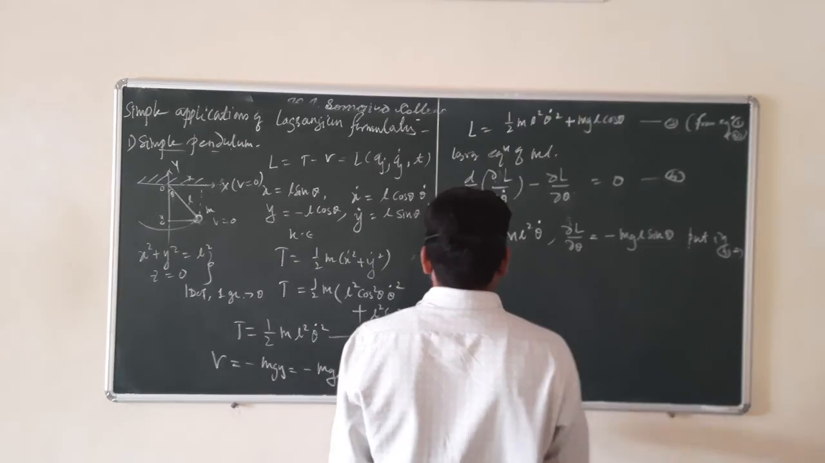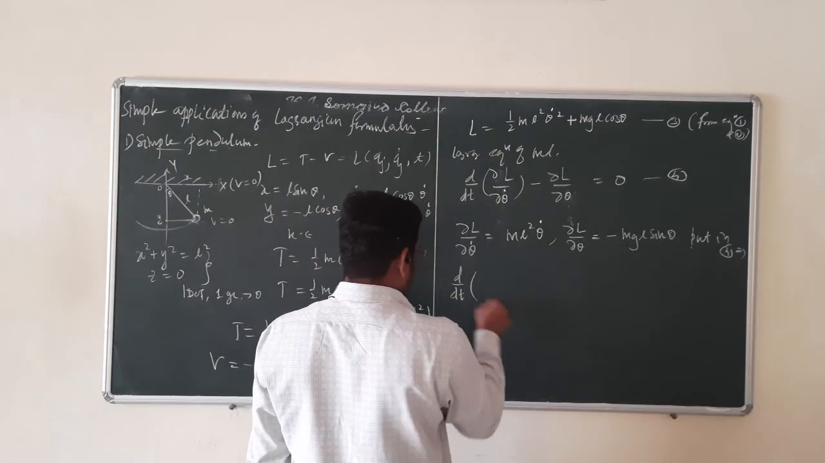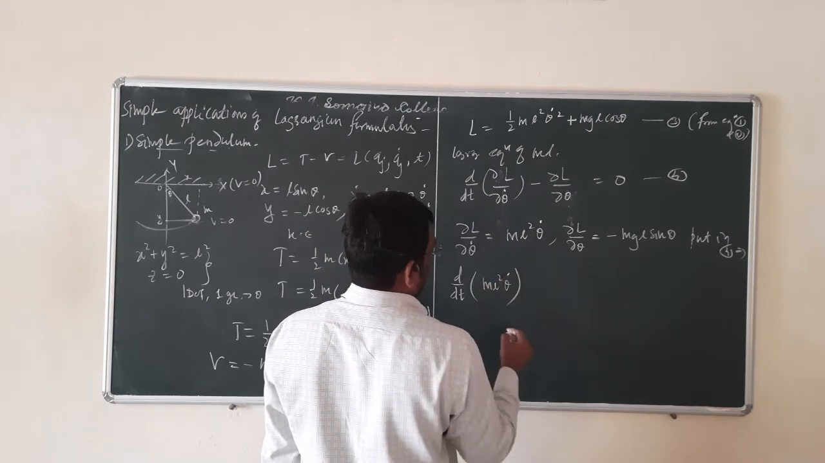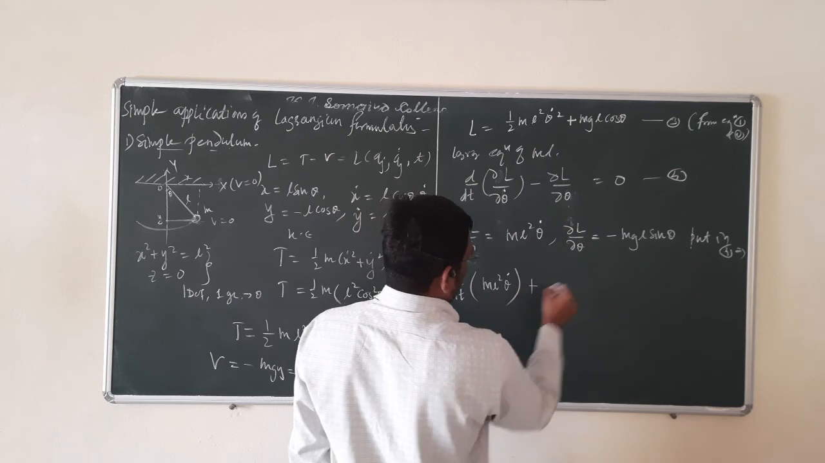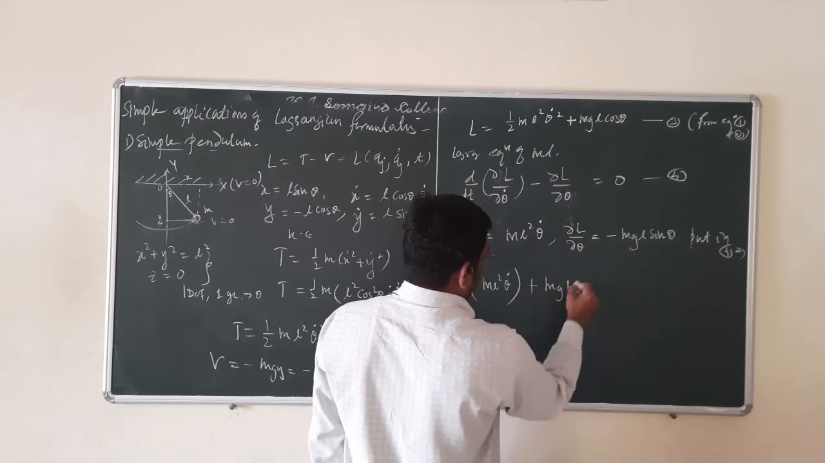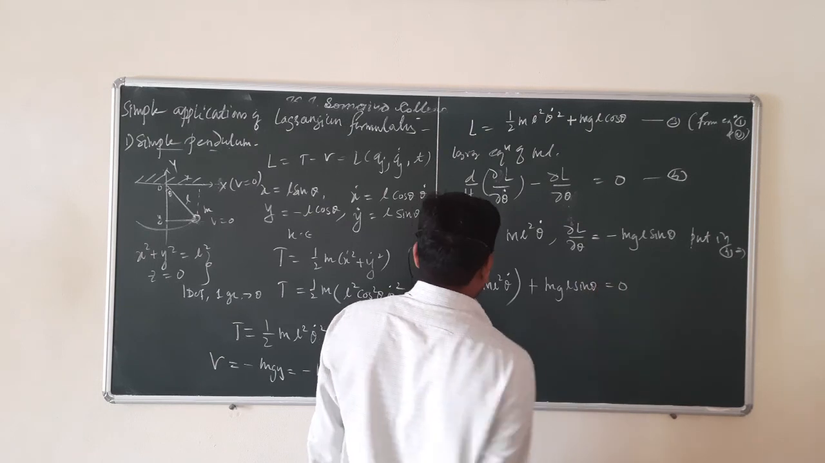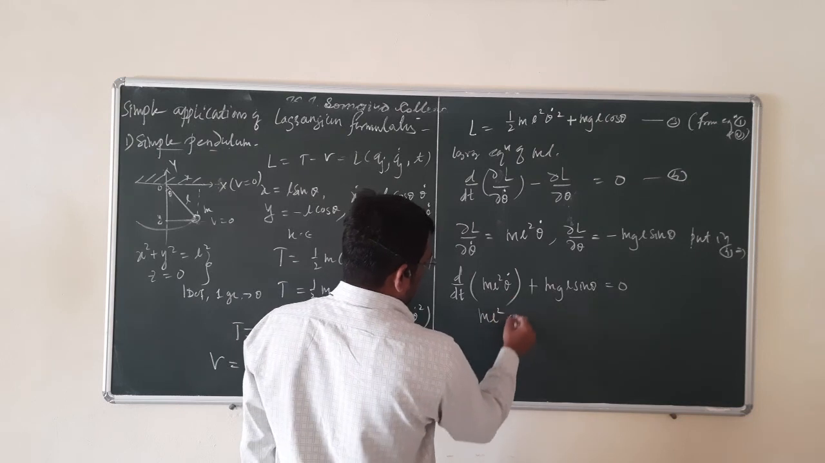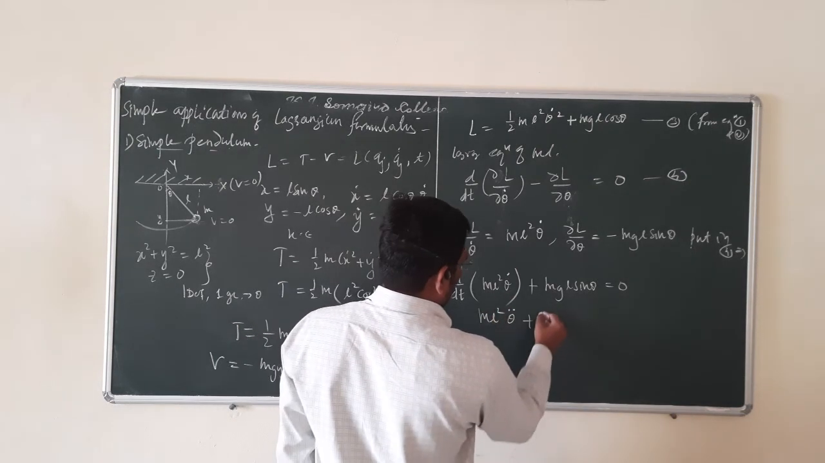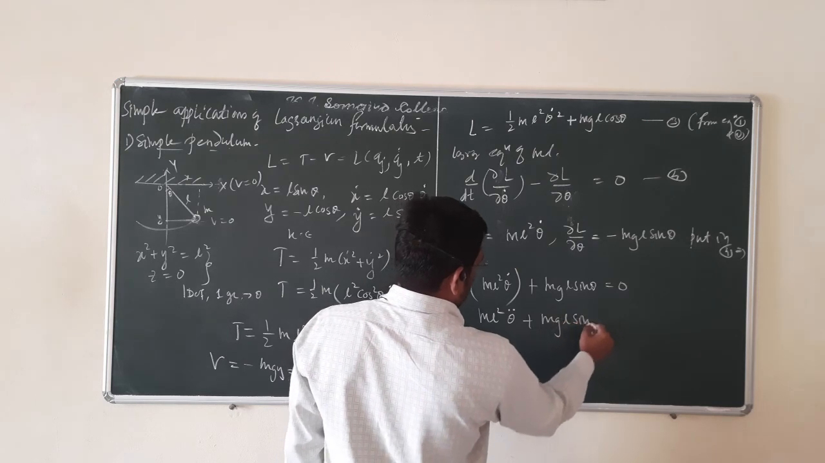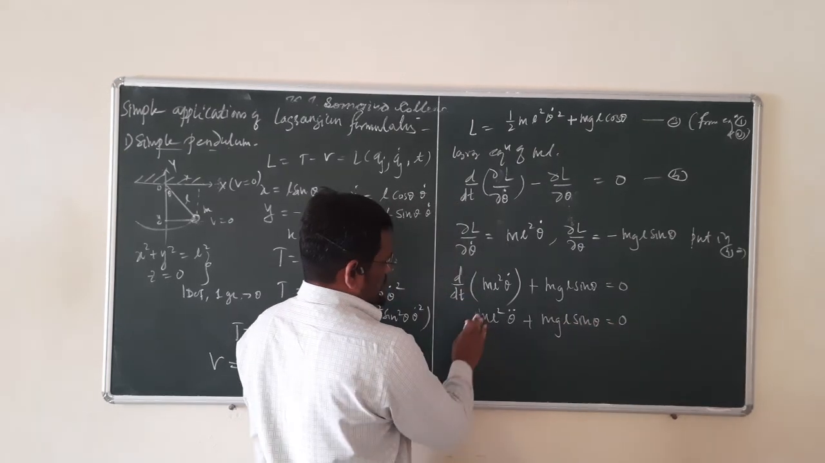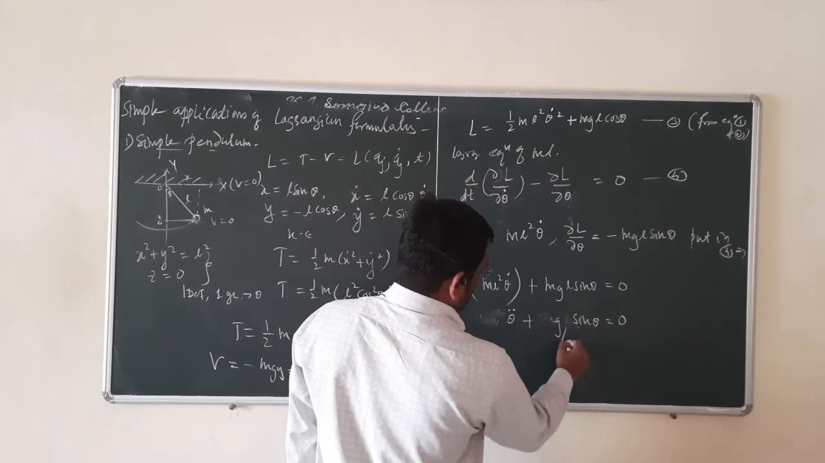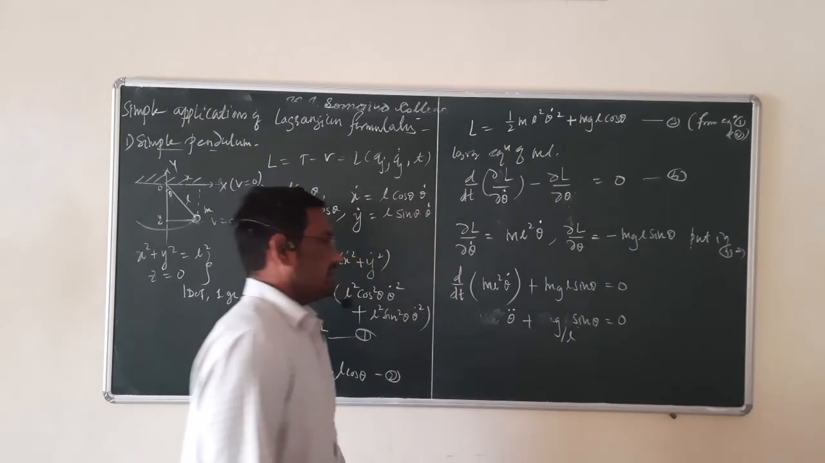So you will get Lagrange's equation as d by dt of (m L squared theta dot), minus partial L by partial theta, which is minus minus plus mgL sin theta, equal to 0. If you take the derivative, m L squared is constant, the derivative of theta dot is theta double dot, plus mgL sin theta is equal to 0. You can take out m, and if you divide by L squared, we get theta double dot plus g by L sin theta is equal to 0.